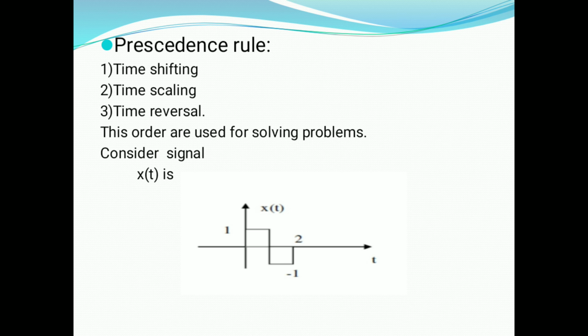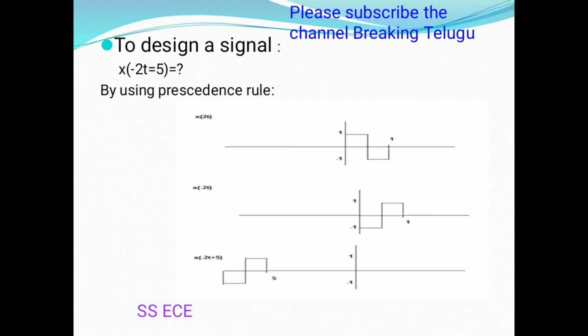In mathematical simplification we use the BODMAS rule. Similarly, in signals we use a precedence rule. In the precedence rule, the first is time shifting, then time scaling, then time reversal. This order is used for solving many problems. Consider a signal x of t as shown in figure 1. Suppose we design x of minus 2t plus 5, and draw the graph of the signal.